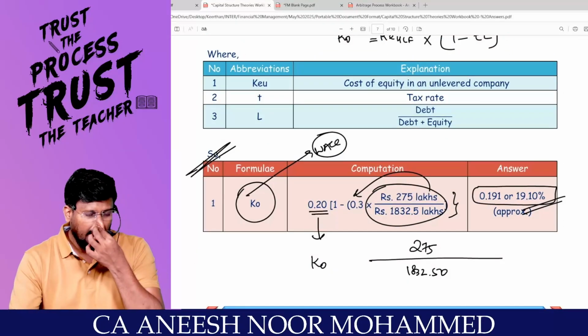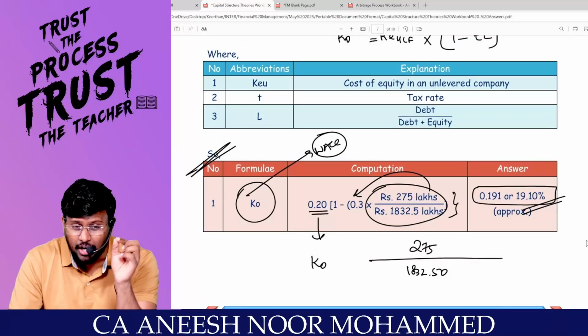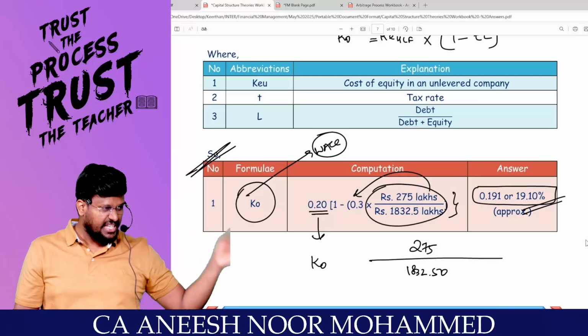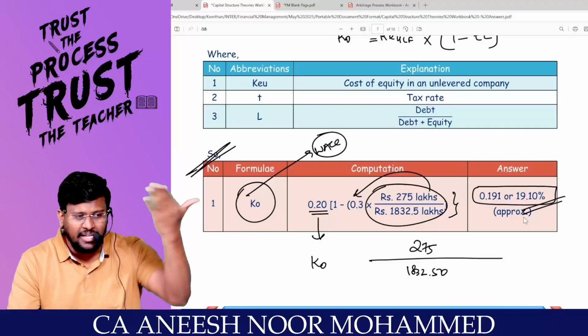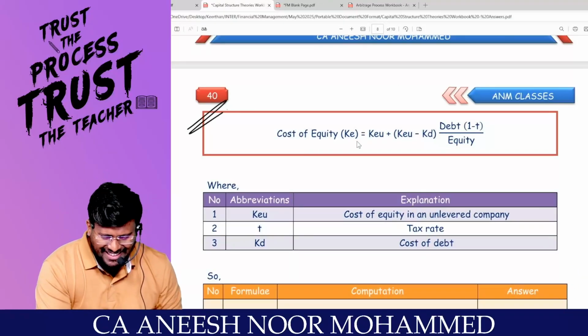Are you with me? So tell me, as per the MM approach, we can calculate the KO of a levered firm as equal to KO of an unlevered firm into 1 minus TL. Here T stands for tax rate and L stands for leverage, which is nothing but debt divided by debt plus equity. Comfortable?